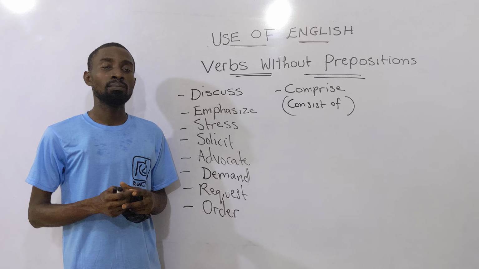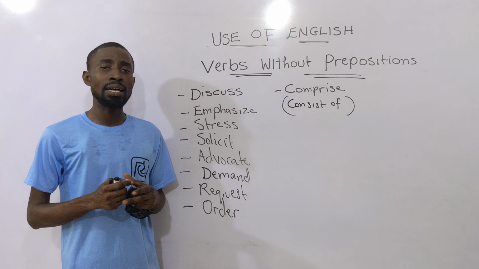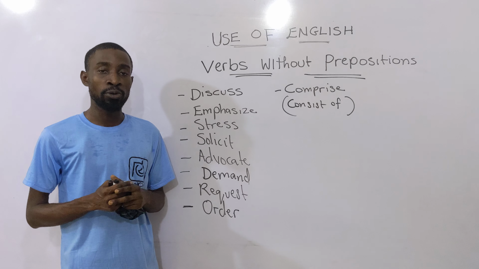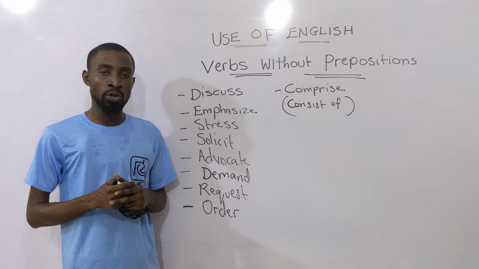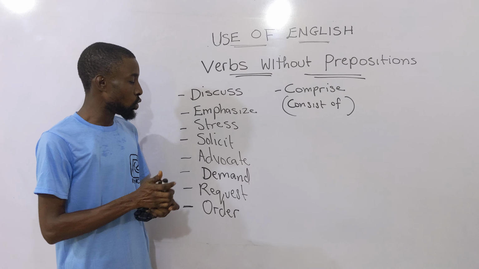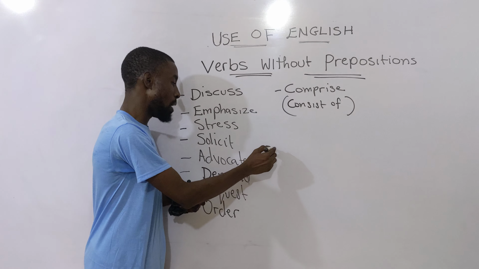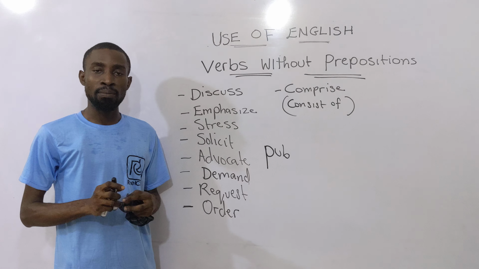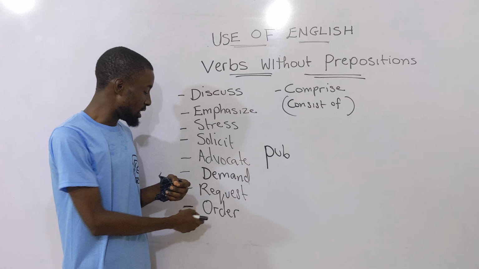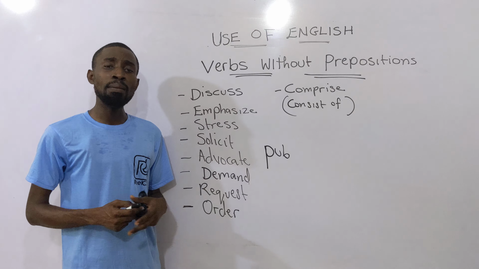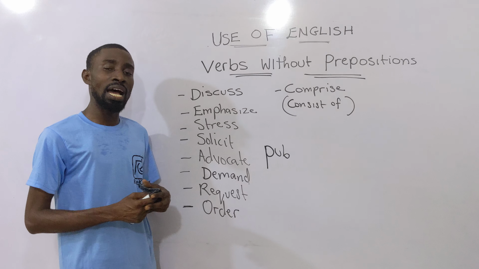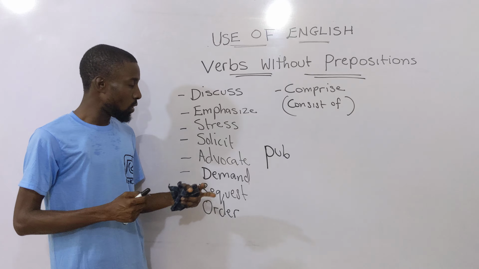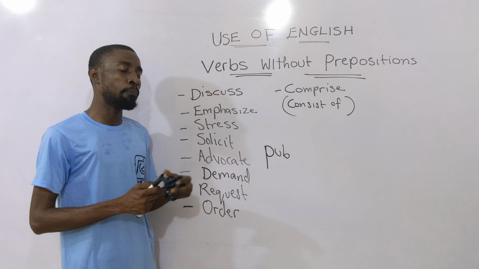All right? Now, I want to quickly let you know something, and that's beer parlor. There is no such word as beer parlor. It is called pub. I'm saying this for the sake of the example I want to give. You have something like pub where people go to drink. So you can use this in line with that pub. "The man ordered a bottle of drink at the pub."